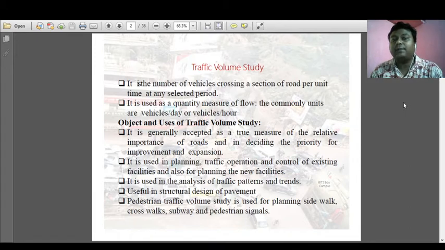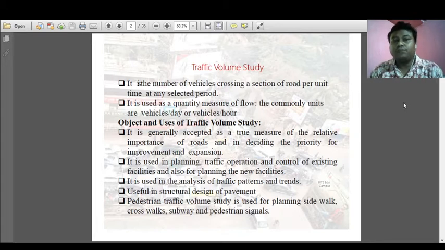These are the three parameters you need to consider during calculation of the traffic volume. Traffic volume is used to quantify the measure of the flow. The commonly used unit of traffic volume is, as you know, the number of vehicles per unit time, or number of vehicles per hour. It is in terms of hour or in terms of day.